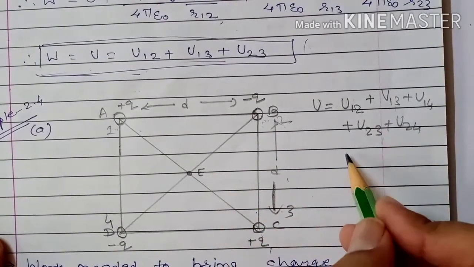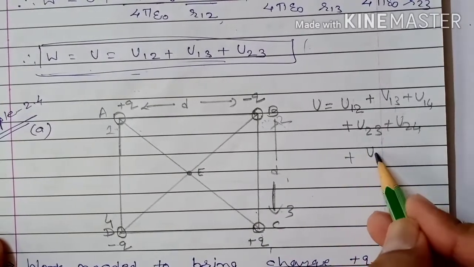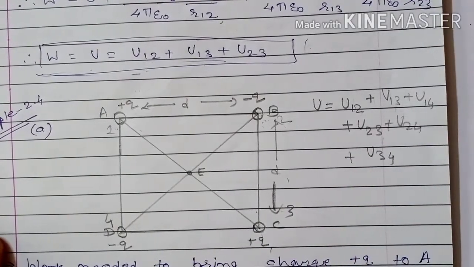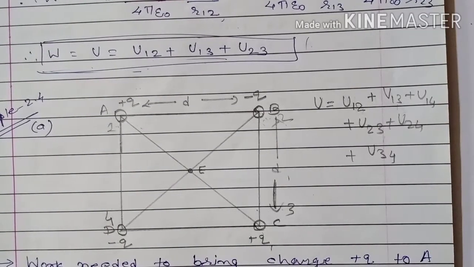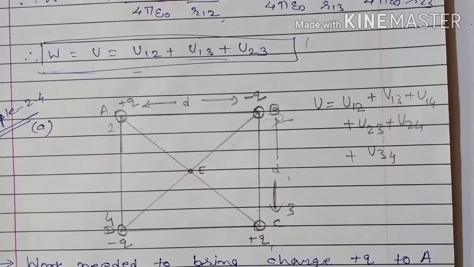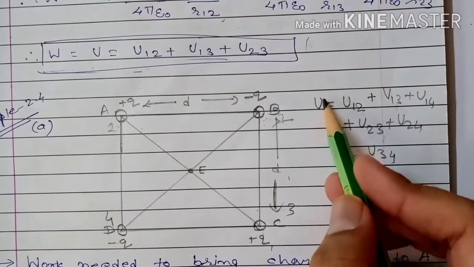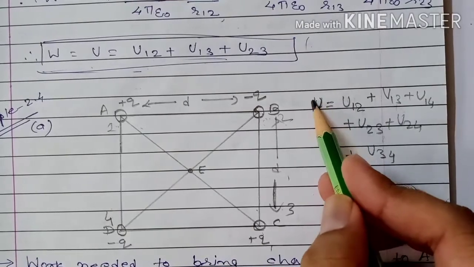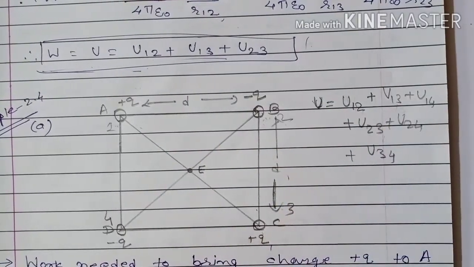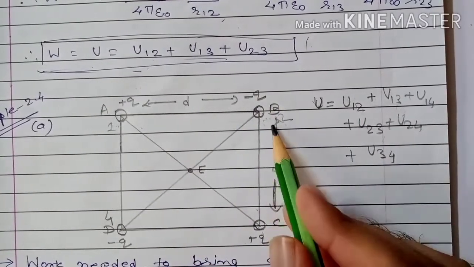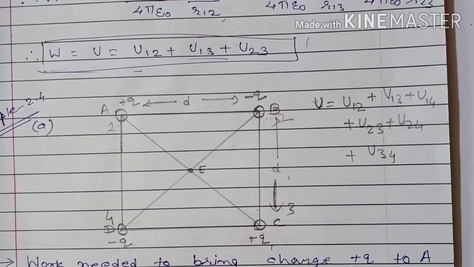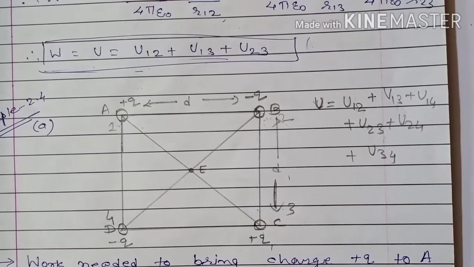Now forget about the second, U34. One thing you should keep in mind: no pair should be repeated and no pair should be left out. So we have to include all the pairs: 1 2, 1 3, 1 4, 2 3, 2 4 and 3 4. This way we can find total potential energy due to a system of 4 charges.